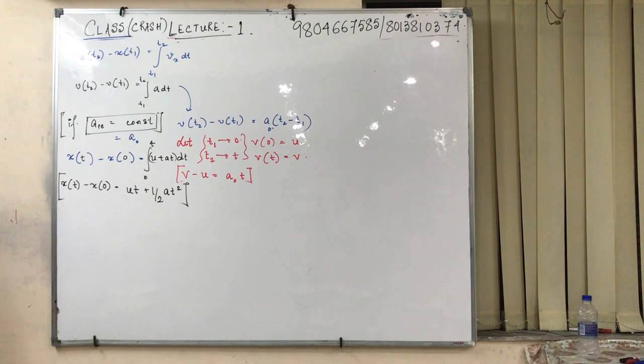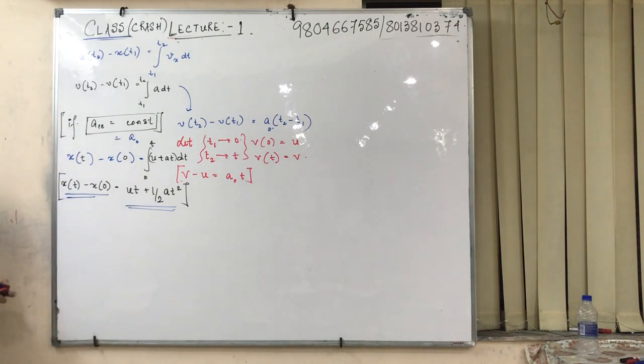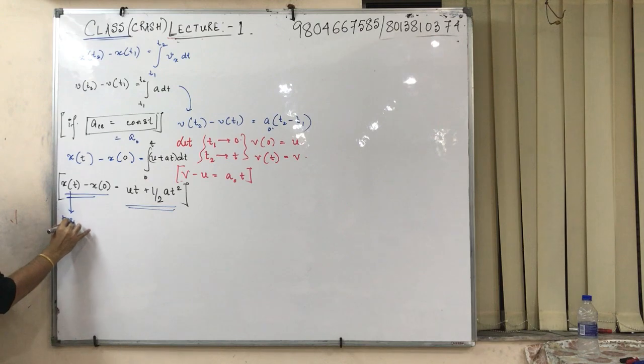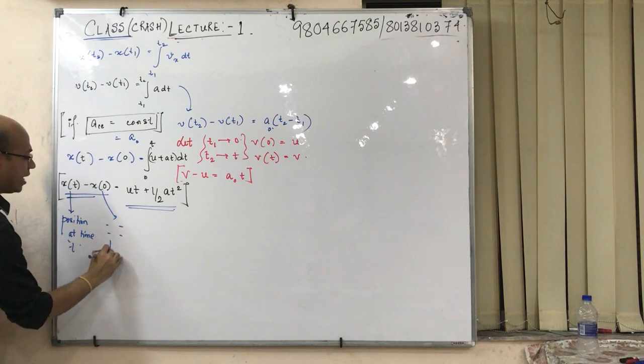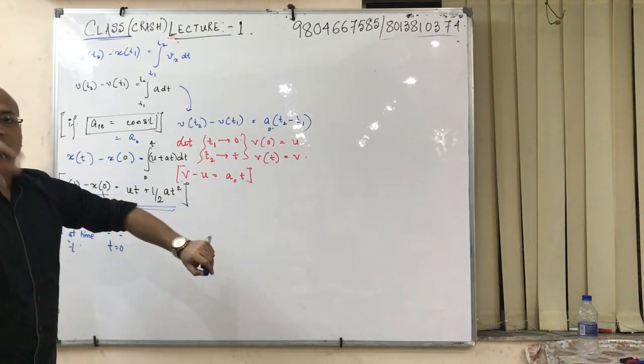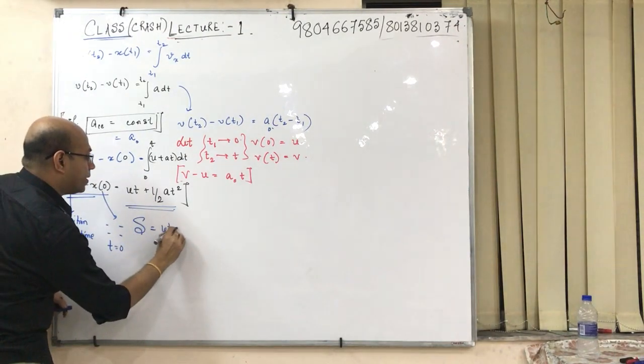Keep in mind, this is very important because what I am going to show right now will be on this basis. This xt is the position at time t, and this is the position at time t equals 0. T equal to 0 means the time where the observer starts noting the time. And this difference is written as displacement.